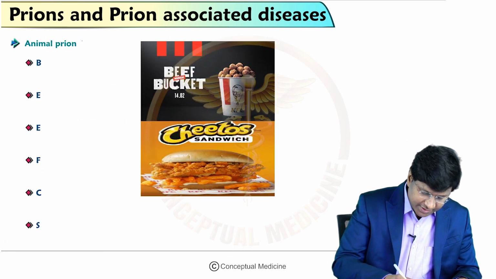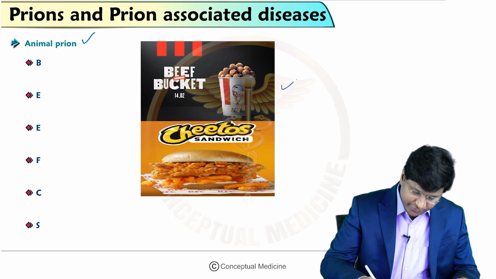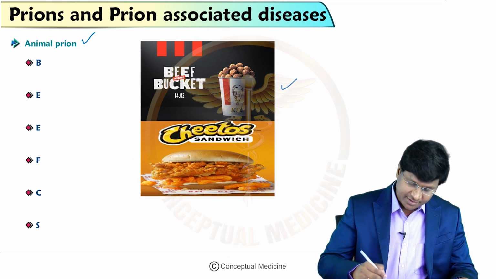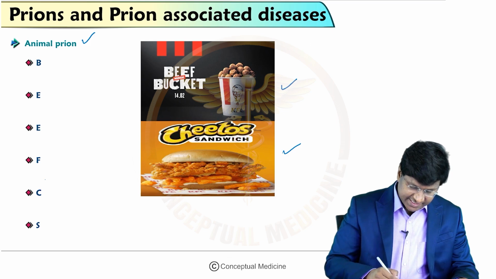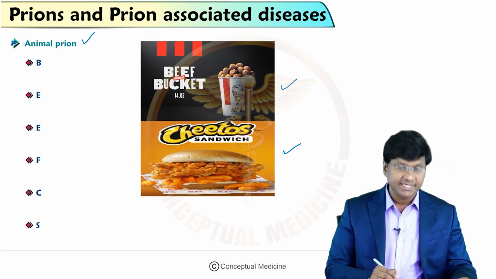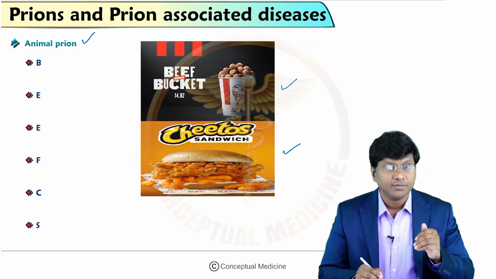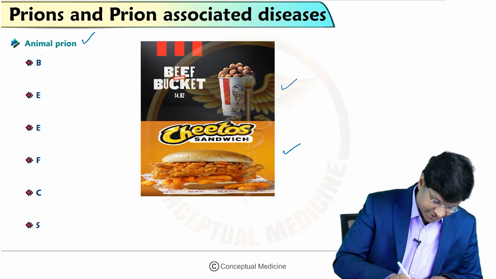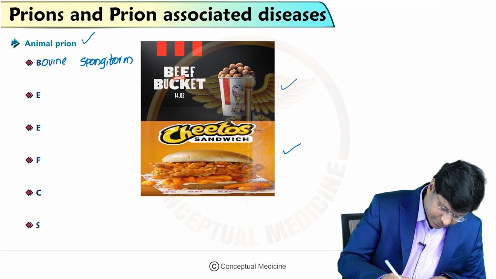Now you need to know what are the animal prion diseases. So you have gone to KFC, and what is it that you have ordered? You have ordered a beef bucket, which is an animal, and then the Cheetos sandwich. So BEEFCS, this will be the mnemonic for the animal prion diseases. So you take the word B. B stands for bovine spongiform encephalopathy.